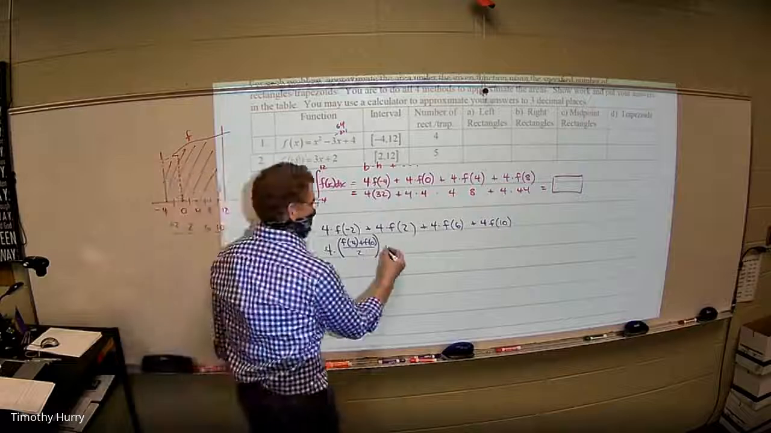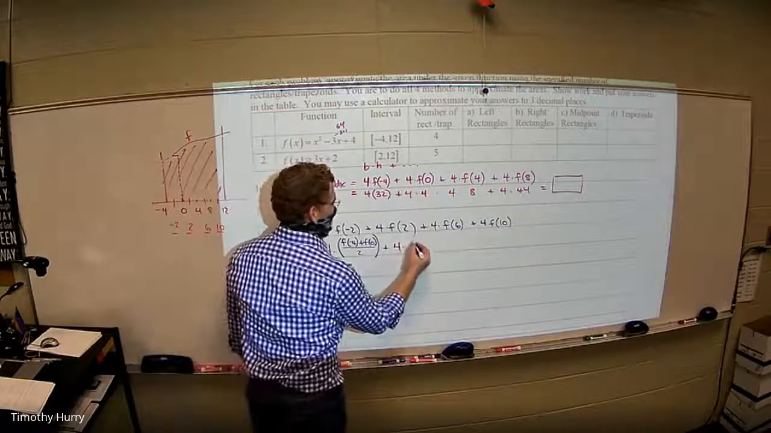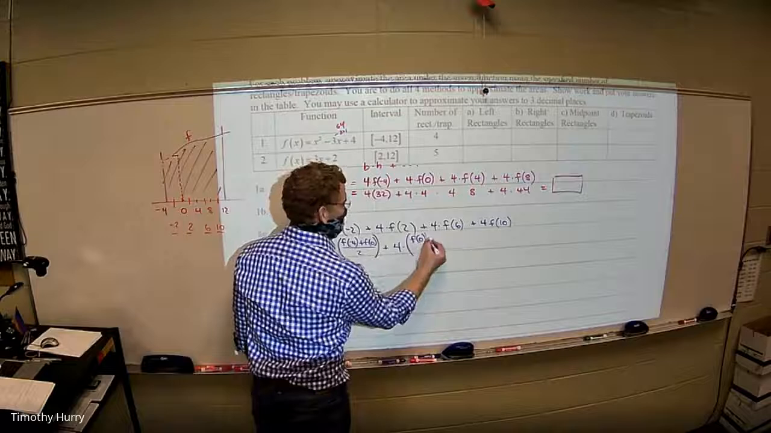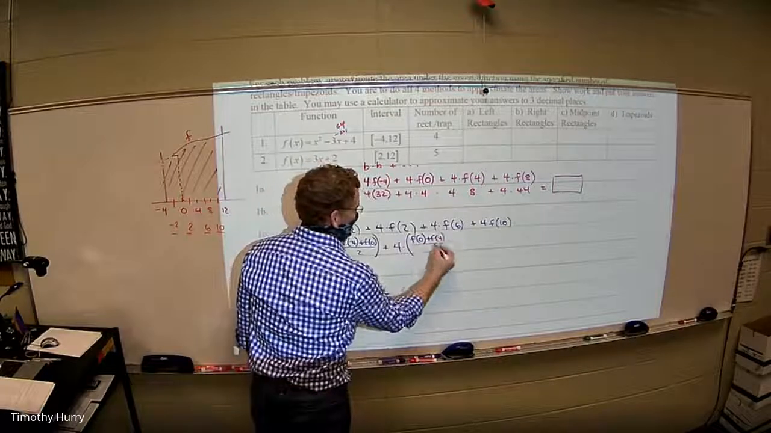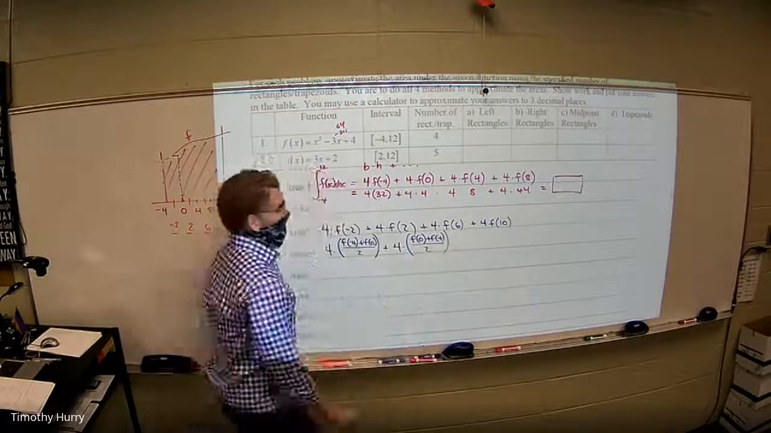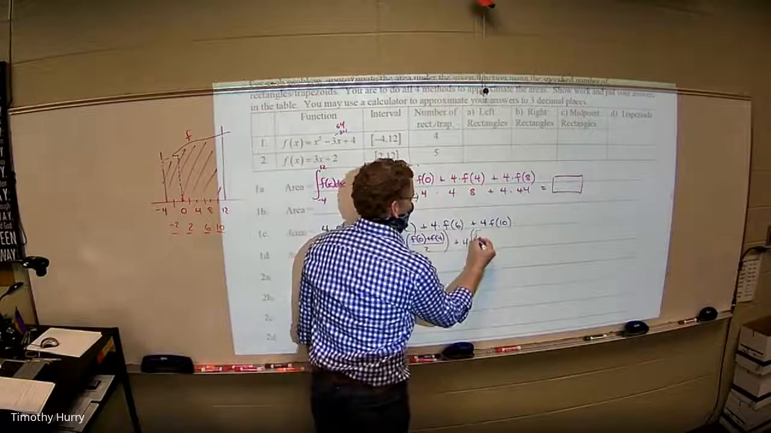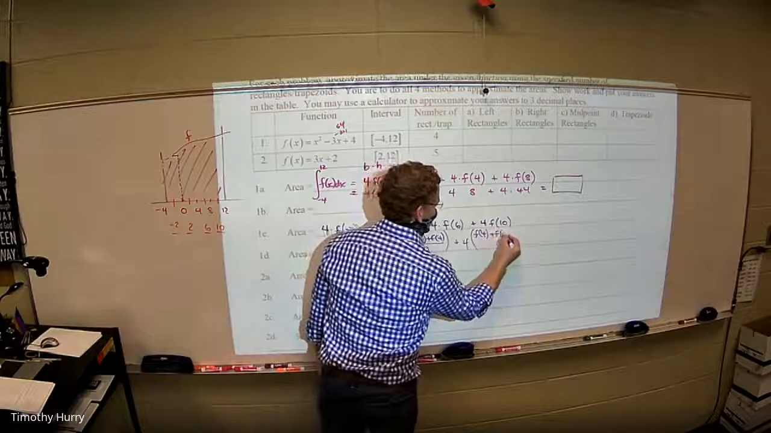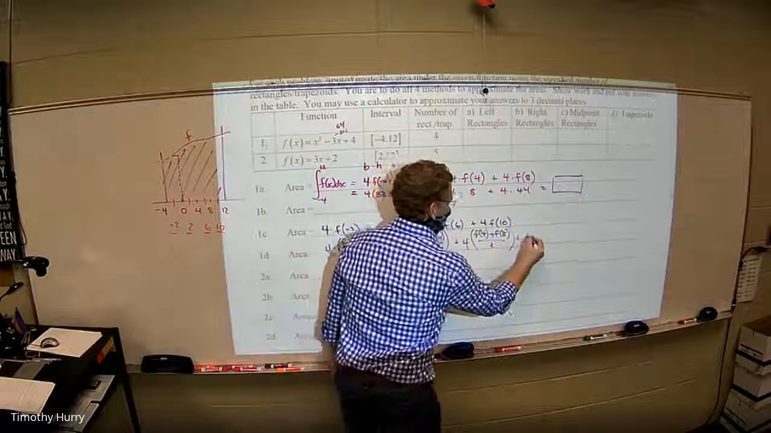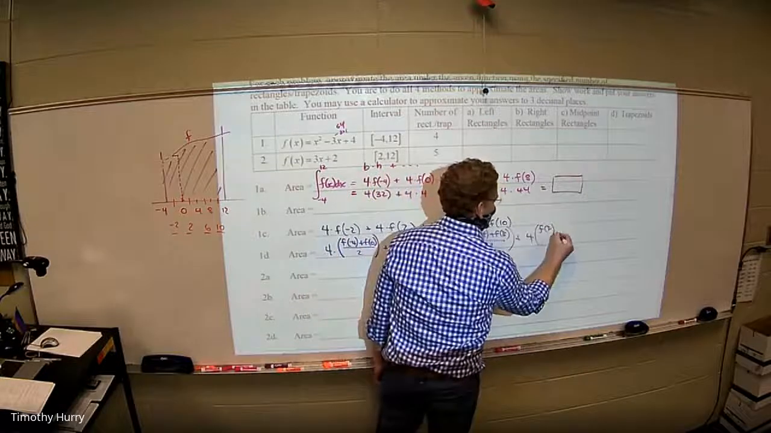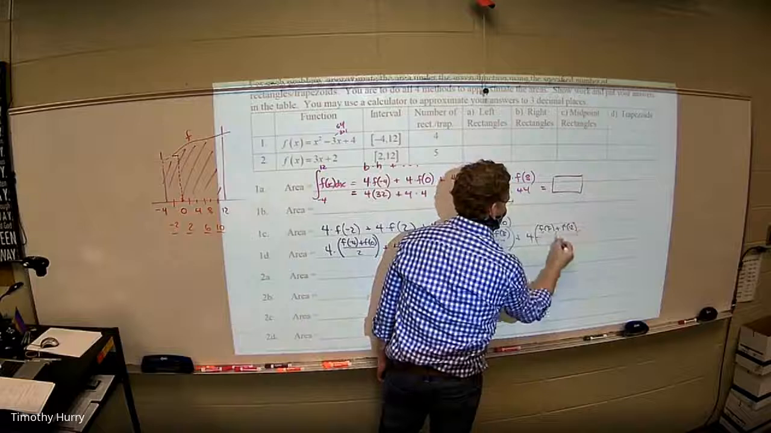And then you move to the next one. 4 times, and you're going to average the f of 0 and the f of 4. Average those. And then you're going to take the base, f of 4 plus f of 8. And then lastly, f of 8, f of 12.